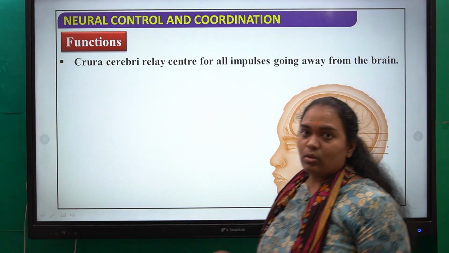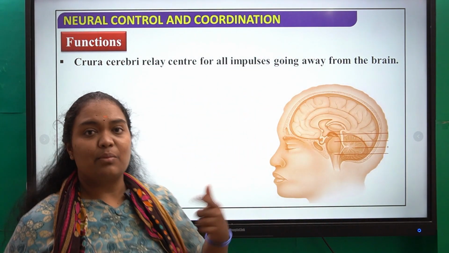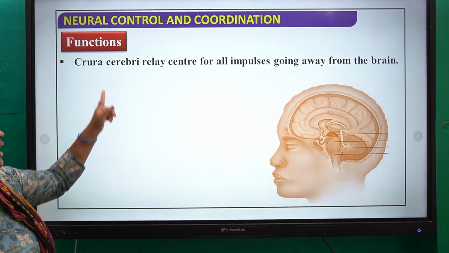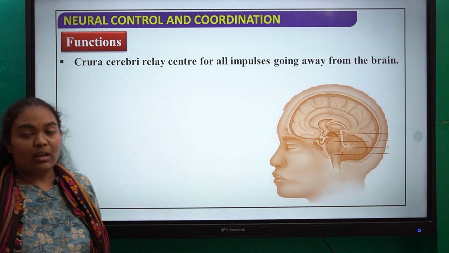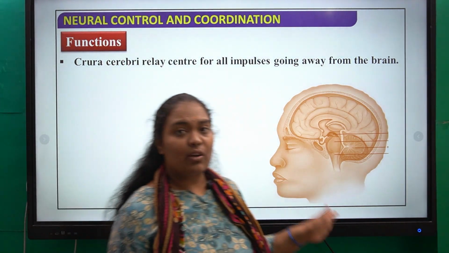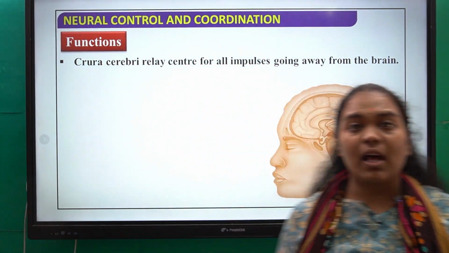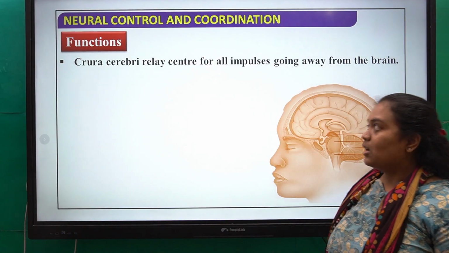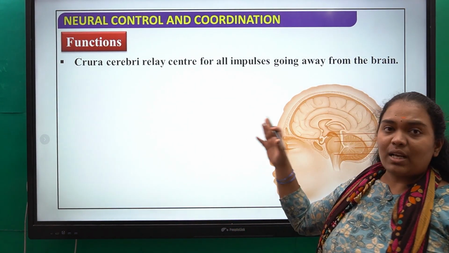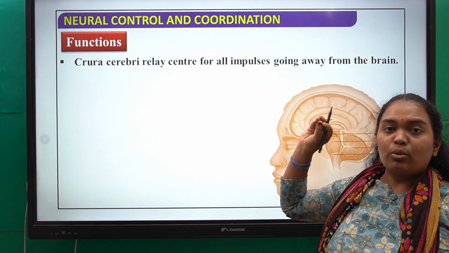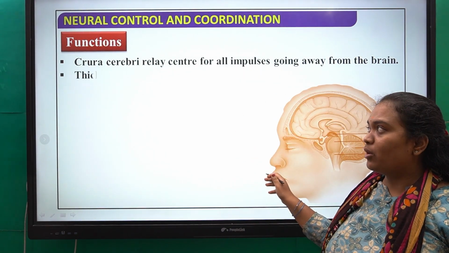Crura cerebri. Crura cerebri is nothing but the next part of your midbrain. So crura cerebri is a relay center for impulses going away from the brain. Why am I always saying going away from the brain? Because these are all motor impulses. As they are motor impulses, they are going away from your brain, and the crura cerebri is acting as a bridge to pass a message to different parts of your body.